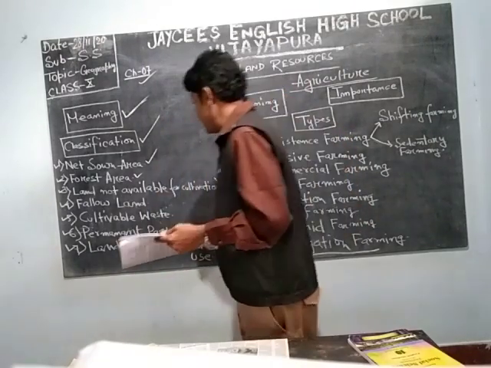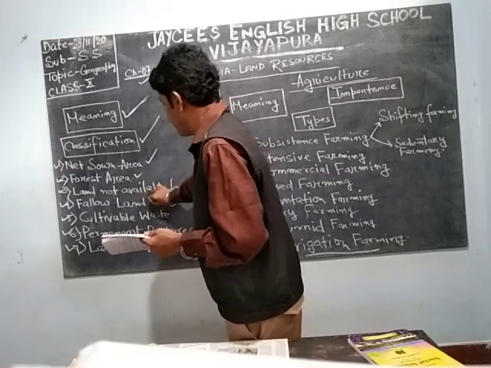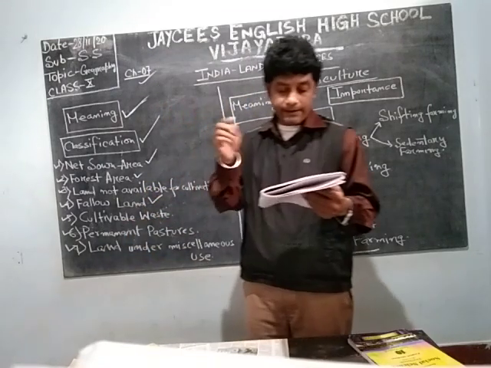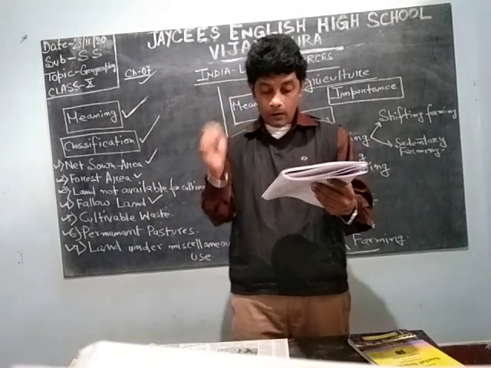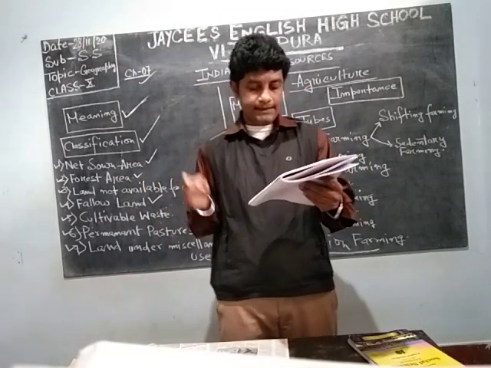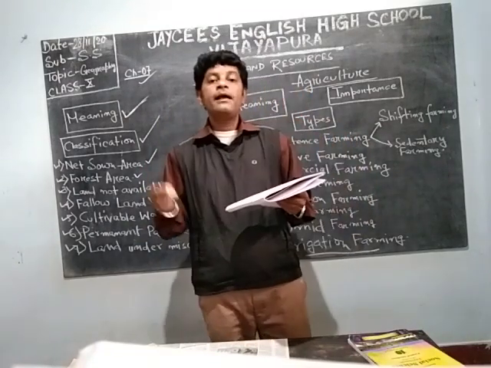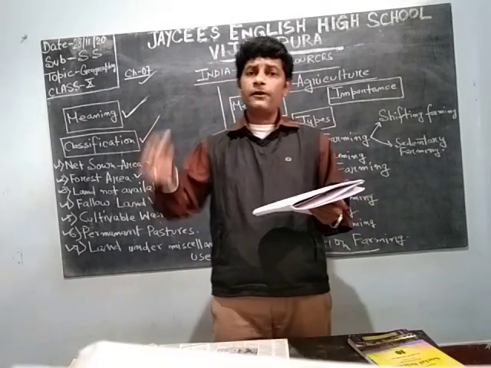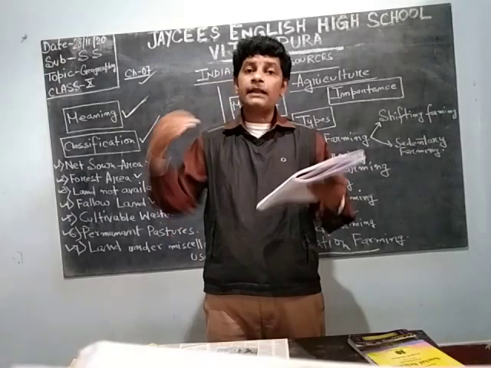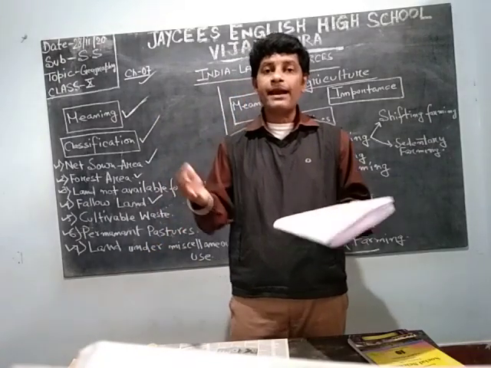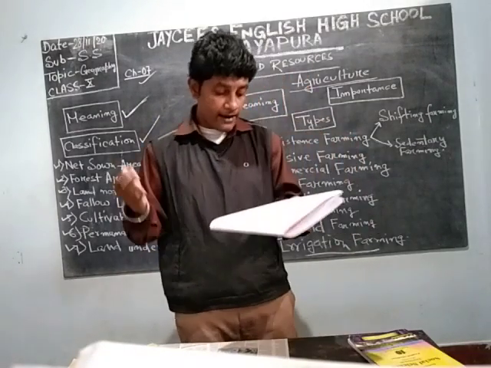Next is fallow land. What is this fallow land? Land which is not used for cultivation for more than 2 or 3 years and also not used for other purposes is known as fallow land. Land which is not used for cultivation for 2 to 3 years, and those are not used for other purposes also. They are the barren lands. They are known as fallow land.